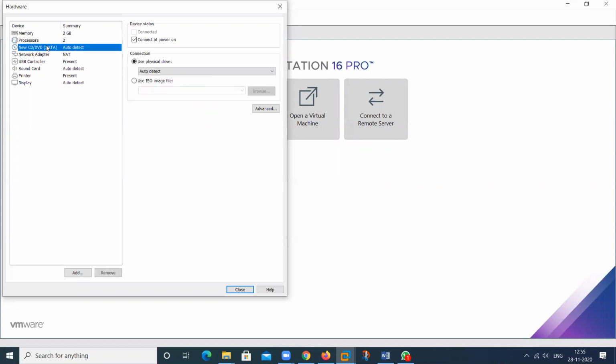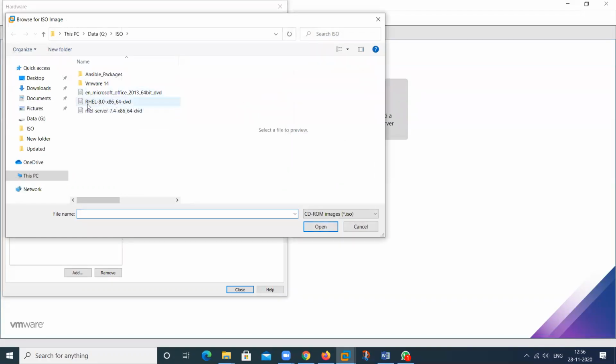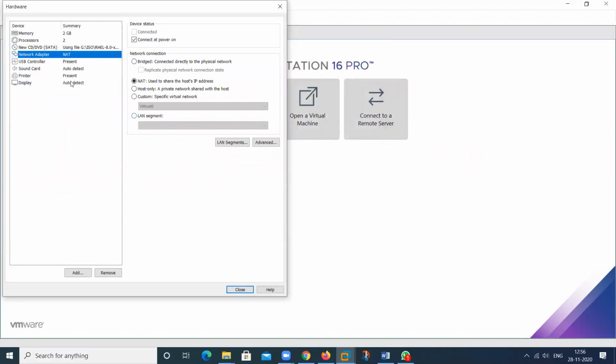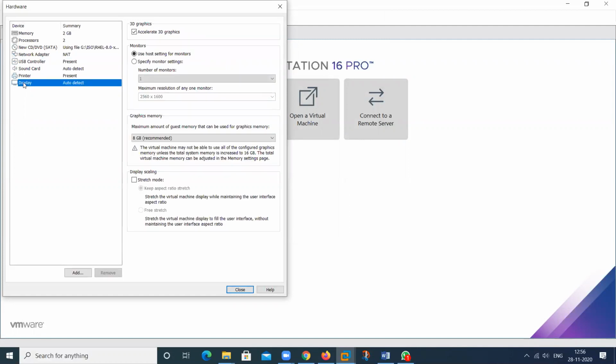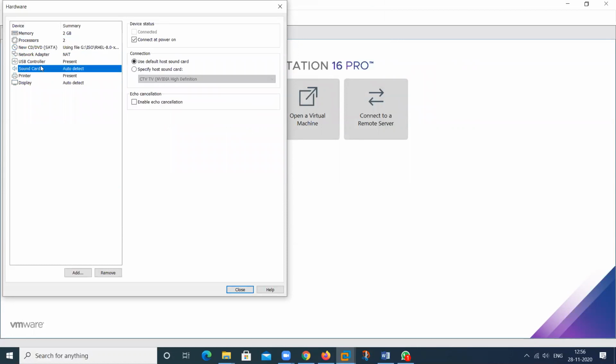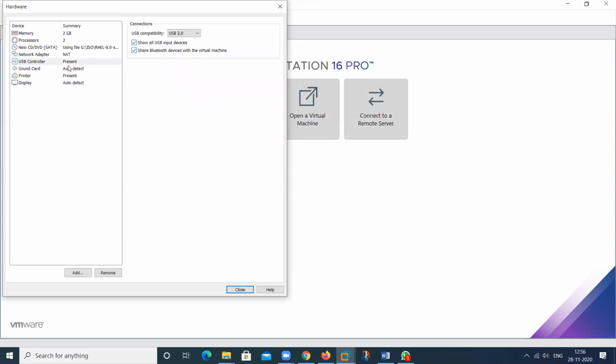Then give the media location. What media you have? You can have a CD, you can have a DVD, pen drive, ISO image. At this time we have the ISO image. Then browse here. Then click RHEL 8, open. Then you can use this particular option. Other options you can also select. But these three are recommended for you. So we use here, then click on this one.